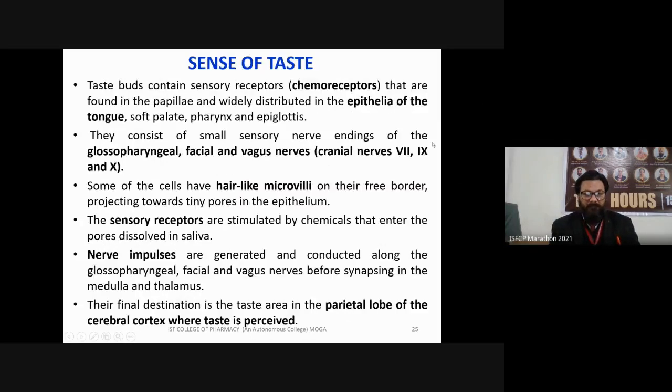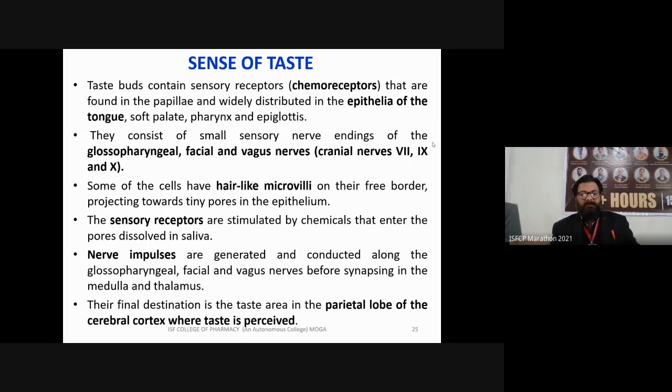The next and important topic is the sense of taste. What is the mechanism behind taste? How do you feel taste? For that purpose, there are taste buds present on the tongue which contain sensory receptors, also known as chemoreceptors, that are found in the papillae and widely distributed in the epithelia of the tongue, soft palate, pharynx, and epiglottis.